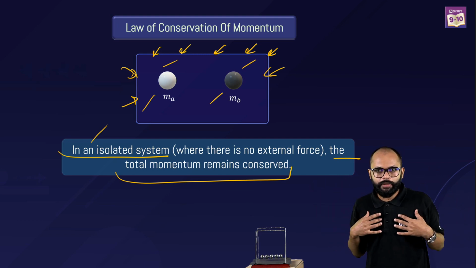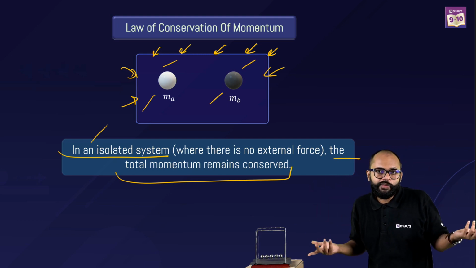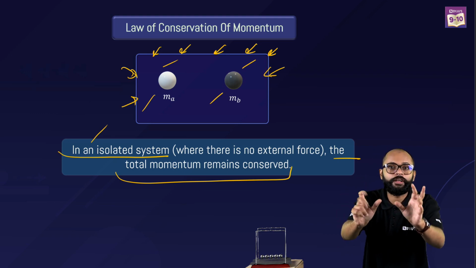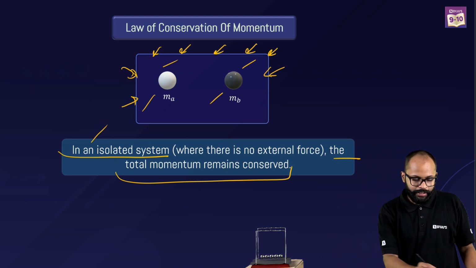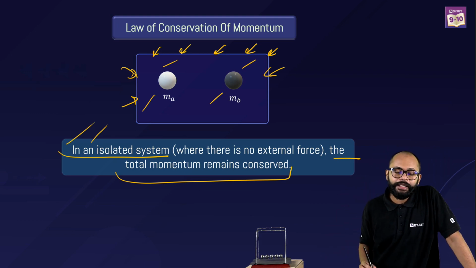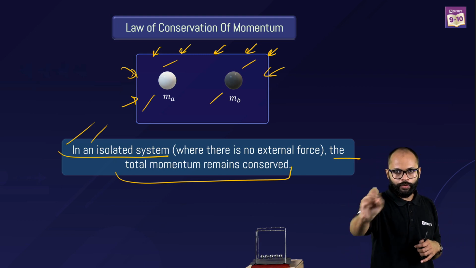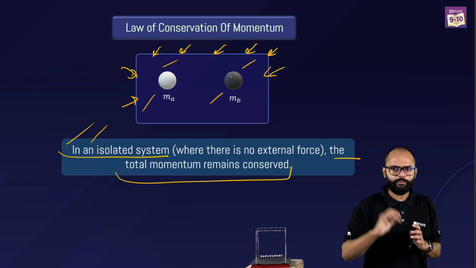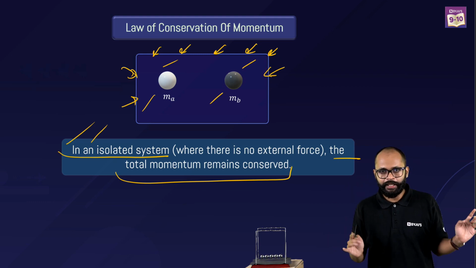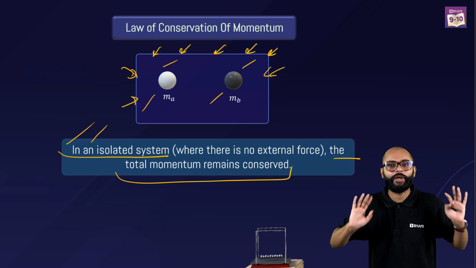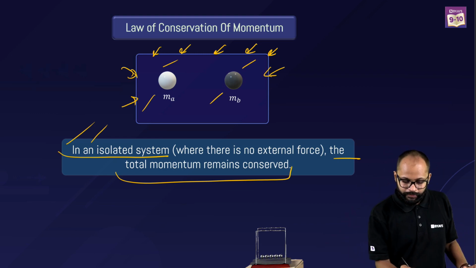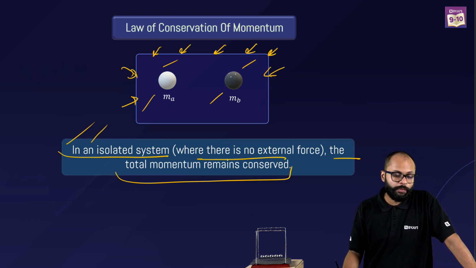No sir, I didn't do anything from outside. There was no net external force. So whatever happened, these were internal forces. That is why this law is applicable when there is an isolated system. In the third law, you are focusing on one body and another body separately. But here you are focusing on both of them together. This is your system. When there is no external force, the total momentum remains conserved.